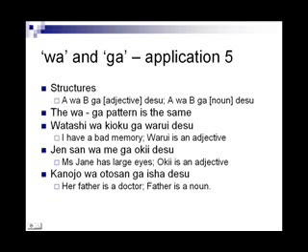Watashi wa kioku ga warui desu. I have a bad memory. Warui is an adjective meaning bad. Kioku is memory. Jane-san wa me ga okii desu. Mrs. Jane has large eyes. Okii is an adjective meaning big. Me means eyes. Kanojo wa otoosan ga isha desu. Her father is a doctor. Father is a noun. Otoosan is father. Isha is doctor.